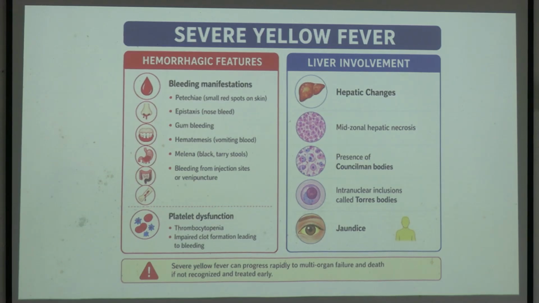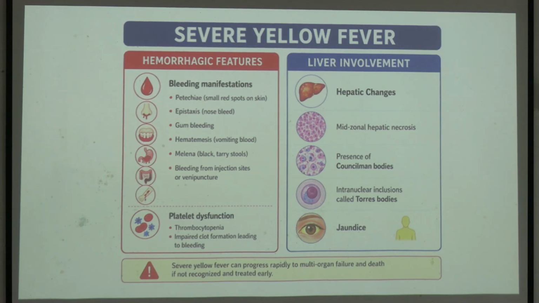Next কি, severe যদি হয় yellow fever টা, then you will be having these hemorrhagic features and some features in the liver. কি থাকবে hemorrhagic feature? Similarly, like dengue fever, you will be having petechiae মানে হচ্ছে small hemorrhagic spots on your skin. Then you will be having epistaxis, bleeding from the nose. You may be having bleeding from the gums. তাই জন্য আমরা ডেঙ্গি পেশেন্টস যখন দেখি, we tell them do not brush your teeth. Why? When you are brushing your teeth, those bristles on the brush will cause mucosal damage on the gum. সেখান থেকে কিন্তু there is a risk of bleeding.